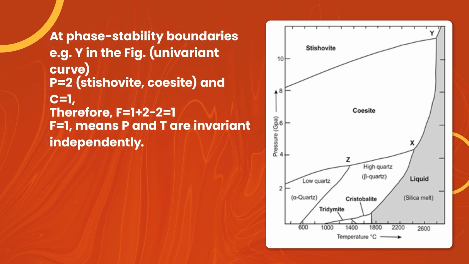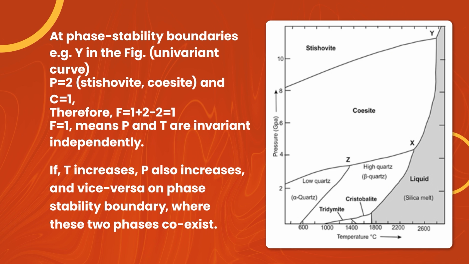At phase stability boundaries, for example Y in the figure, a univariant curve, F equals 1 plus 2 minus 2, equals 1. F equal to 1 means pressure and temperature are not varying independently. If temperature increases, P also increases, and vice versa, on the phase stability boundary where these two phases coexist.